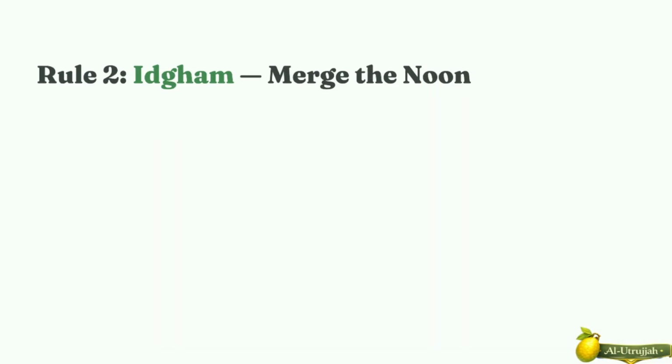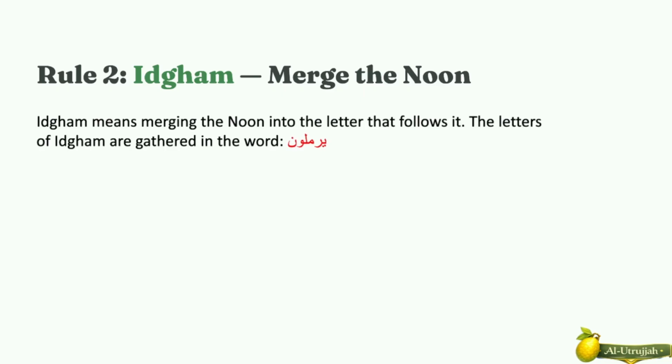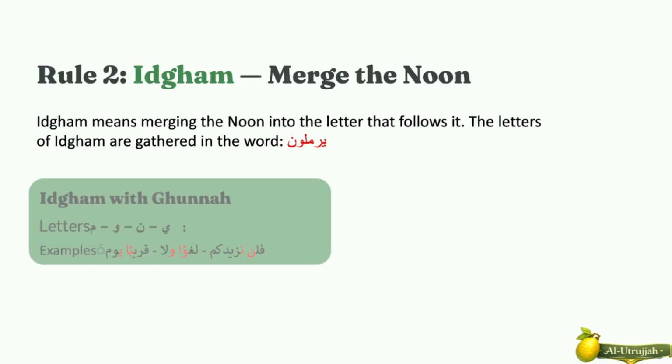The second rule is Al-Idgham. Al-Idgham means merging the noon into the letter that follows it. The letters of Al-Idgham are gathered in the word Yarmalun, Al-Ya, Al-Ra, Al-Mim, Al-Lam, Al-Waw, Al-Nun. Al-Idgham has 2 types. Idgham with gunna. The letters are Al-Ya, Al-Nun, Al-Waw, Al-Mim.